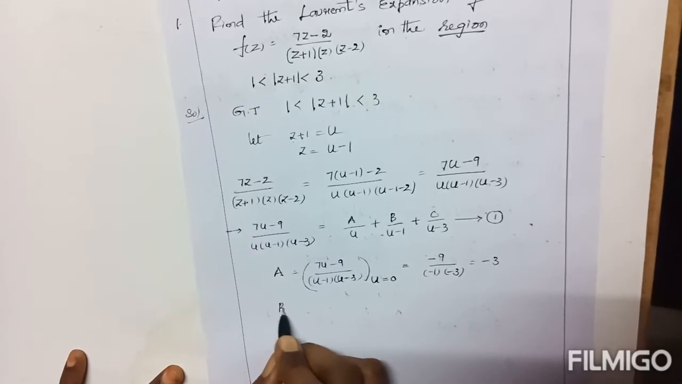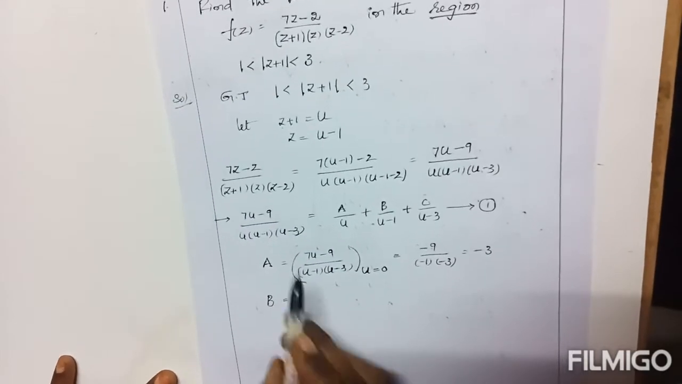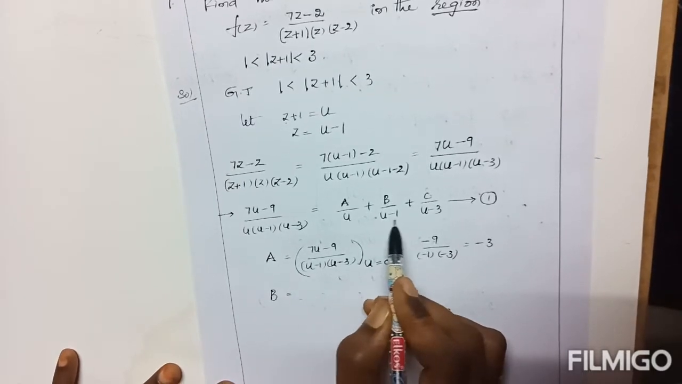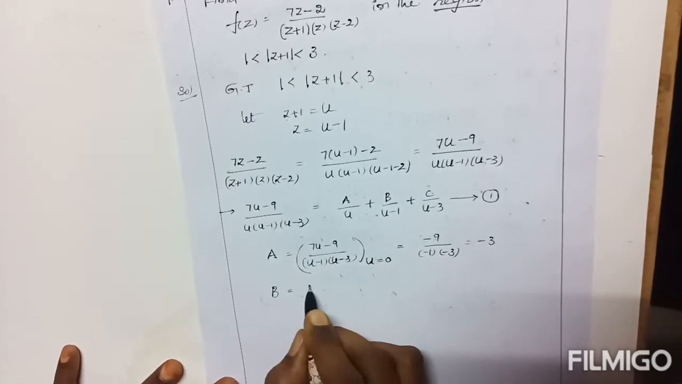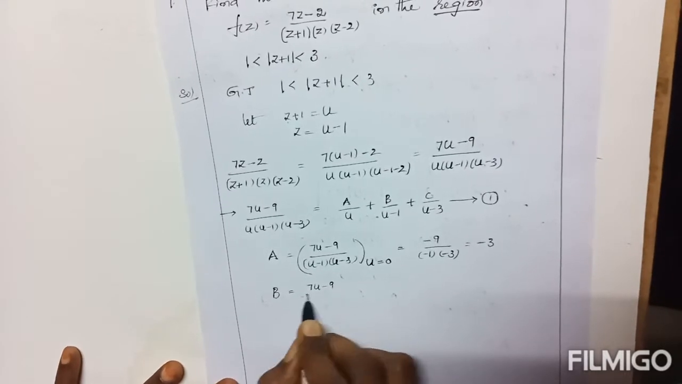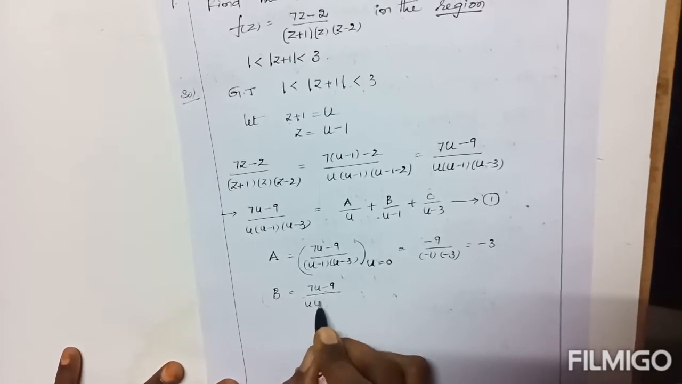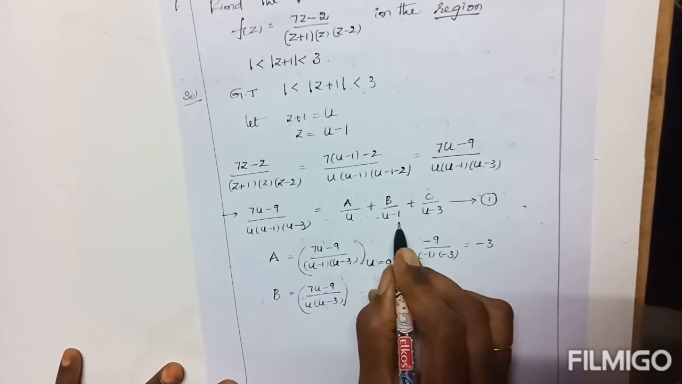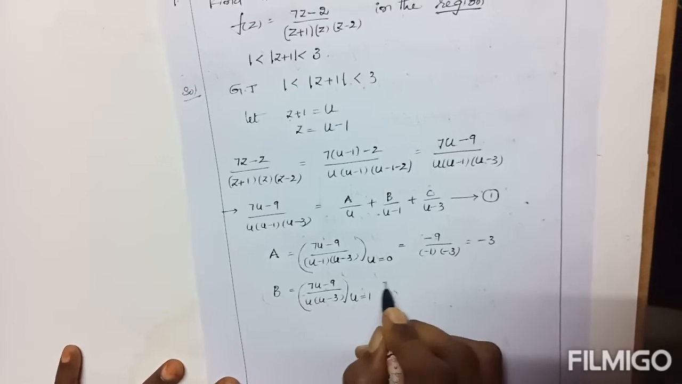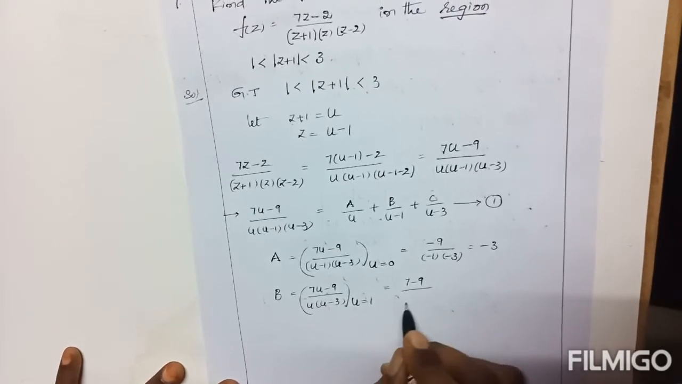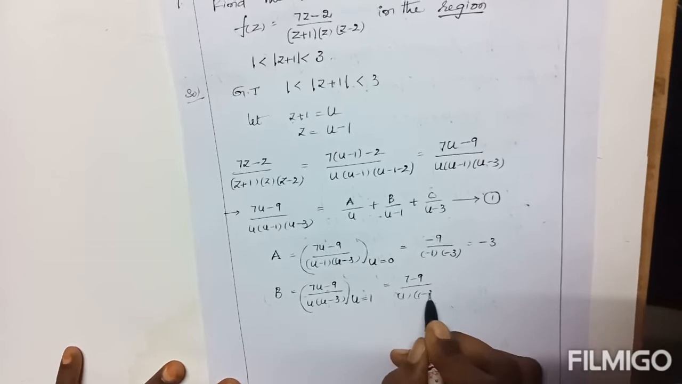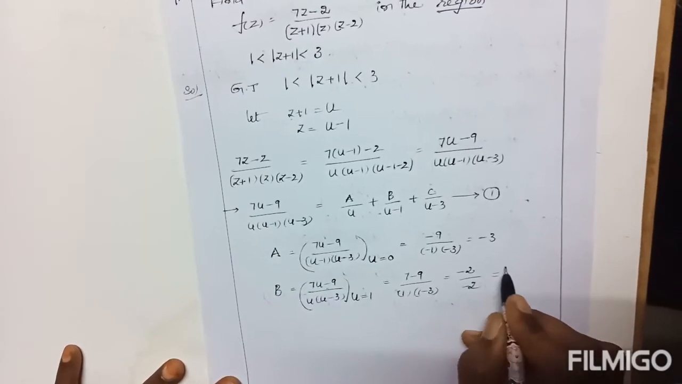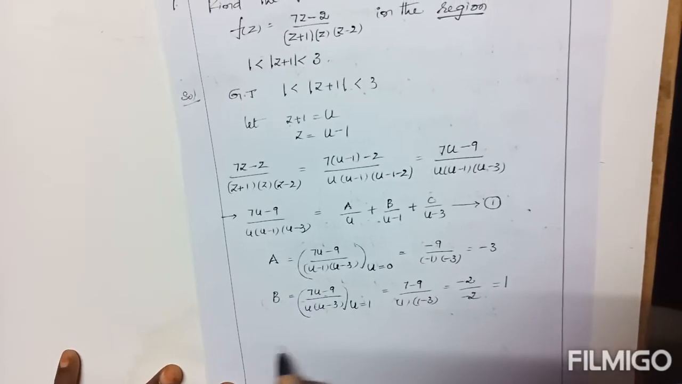After that, B equals, here also write the complete fraction except the denominator factor of B only. Now (7u − 9)/(u(u − 3)). From this, u equals what number? 1. So (7 − 9)/(1 × (1 − 3)) = −2/−2. Answer: B value is 1.